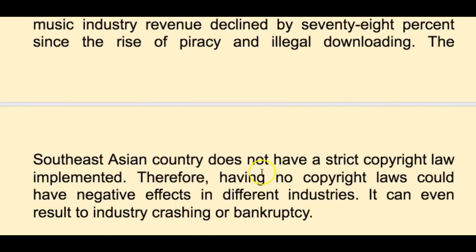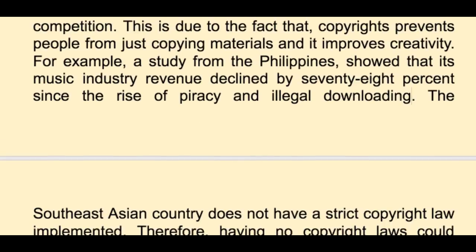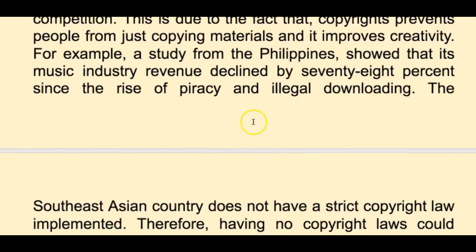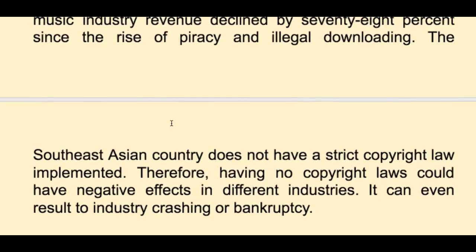Southeast Asian country does not have a strict copyright law implemented. Therefore, having no copyright laws could have negative effects in different industries. It can even result to an industry crashing or bankruptcy. Fine. Good work. Good work. Ideally, we could have linked it back to society. Yeah, or even put the word society in there just to remind the examiner we're going to get 4 points.